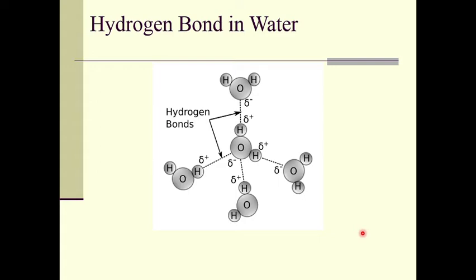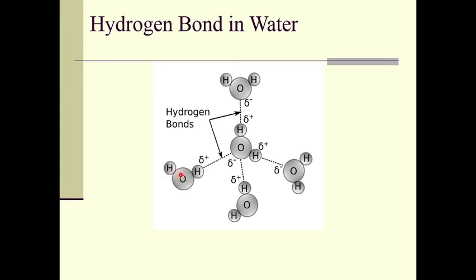Let us study the hydrogen bonding in water. In the case of the water molecule, we have one oxygen atom and 2 hydrogen atoms. Again, the electronegativity of oxygen is higher than that of hydrogen, and because of this electronegativity difference, the shared electron pair of the OH bond will be attracted most towards the oxygen atom rather than the hydrogen atom.